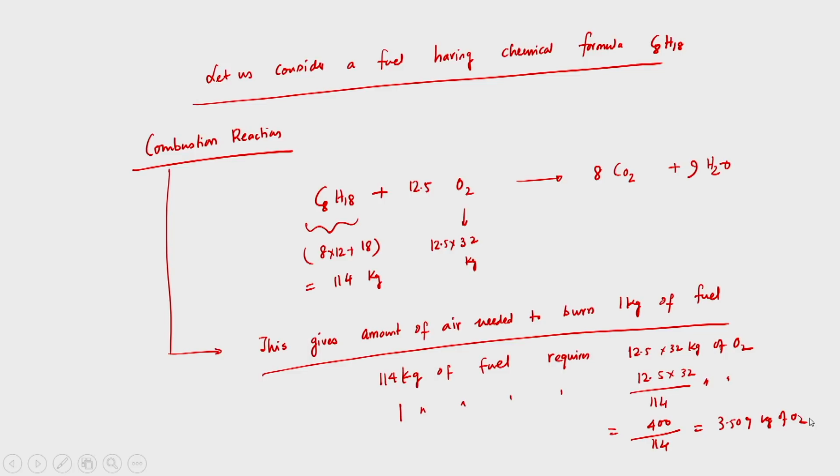So, if we use fuel whose chemical formula is C8H18, and we write the chemically correct, stoichiometric air fuel ratio, we write the combustion reaction and balance it. From the balanced reaction, to burn 1 kg of fuel I require 3.509 kg of oxygen, and this oxygen will come from the air that is being supplied during the intake stroke through the carburetor.